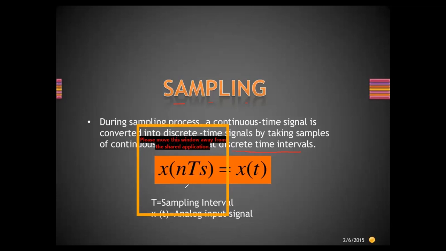This is the equation for that: x(nTs), where x(t) is the analog signal, and capital T is the sampling interval. So this is how the mathematical representation of sampling is done. We'll understand it with more clarity.